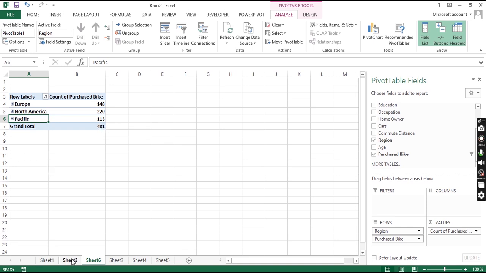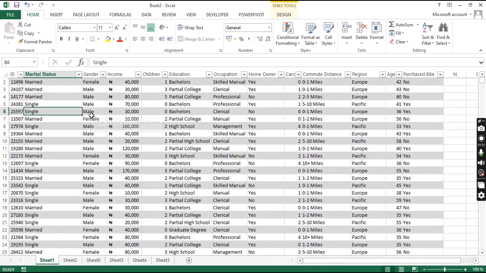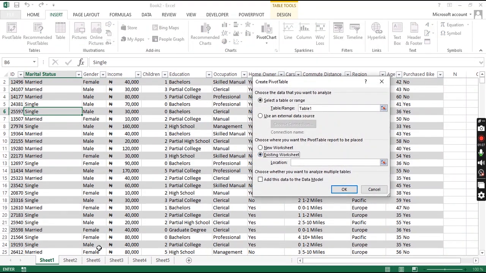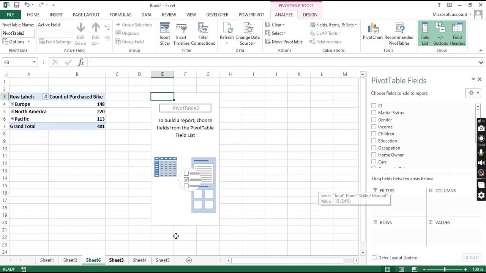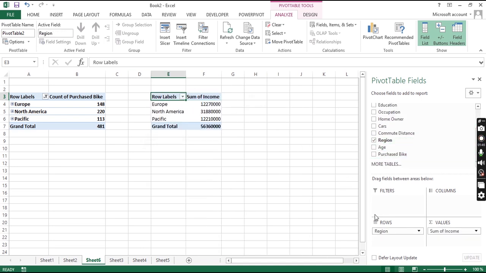Okay, so the second question was region with the most income, right? So again, anywhere inside of here, insert pivot table, existing, select the sheet. Then we select where we put it. The question was, I believe, income and region, right? Okay, so that was it.